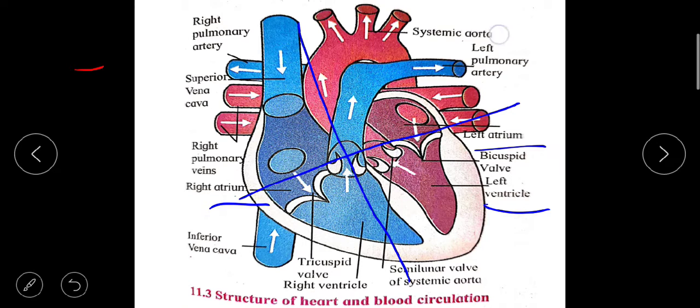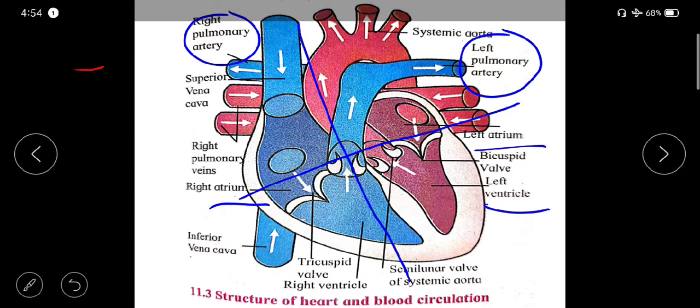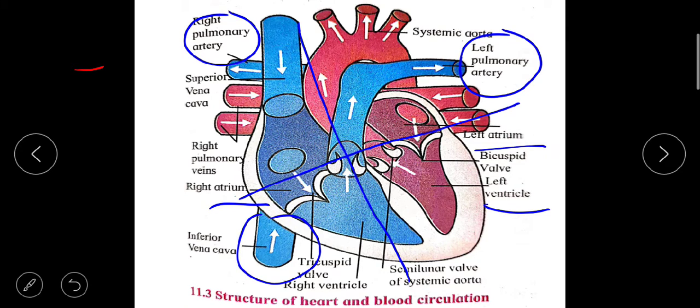Now see, this left pulmonary artery and right pulmonary artery is used to carry the pure or filtered blood from the heart to the entire body. Now this arrow, inferior vena cava, this left ventricle, superior vena cava, and these all arrows indicate that the blood enters from the body into the heart.